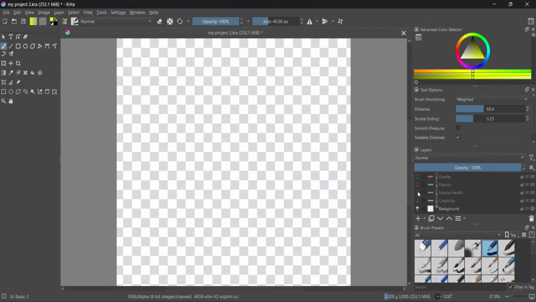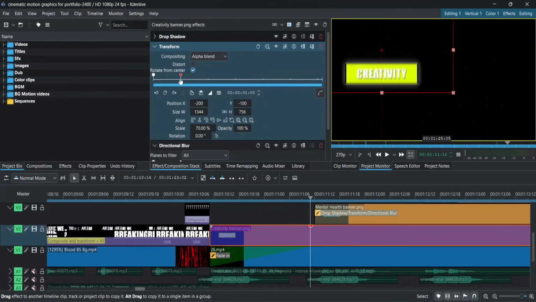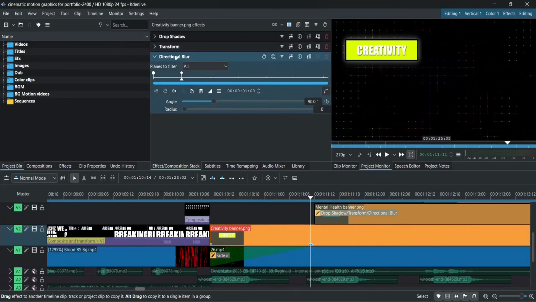Now this part, quick note, these bars are custom made by me. So yeah, links in the description if you want to grab them. Now about that pop effect, it's just the same old transform plus directional blur we've been using. Nothing new. So let's skip that for the images.